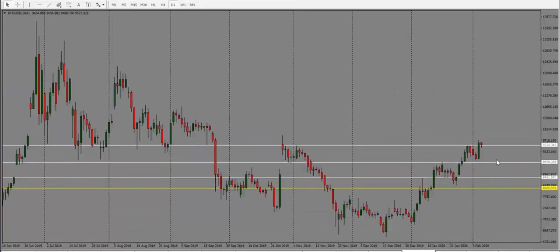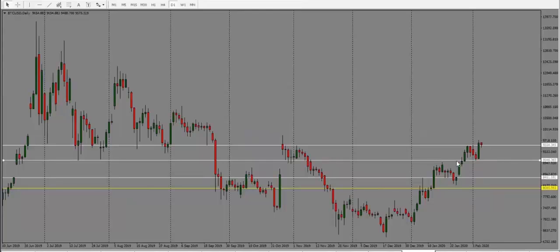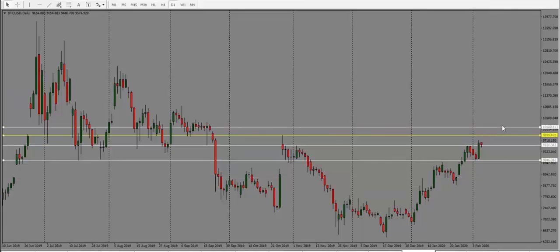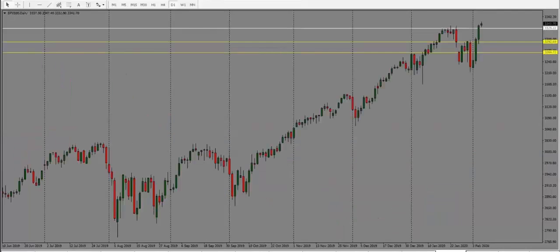Bitcoin here, Bitcoin has pushed higher. It held above this 90.50 level. So this is looking bullish at this point. Next target here is 9900. And then above that, we are into 10,300. So for now, bias is bullish for Bitcoin.